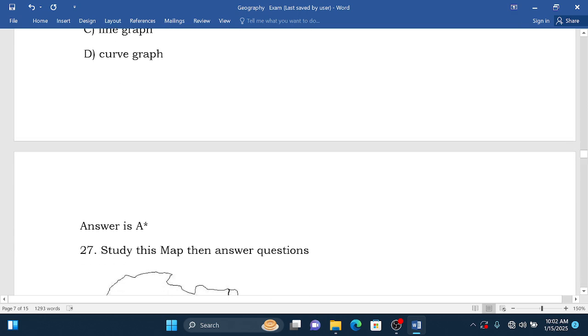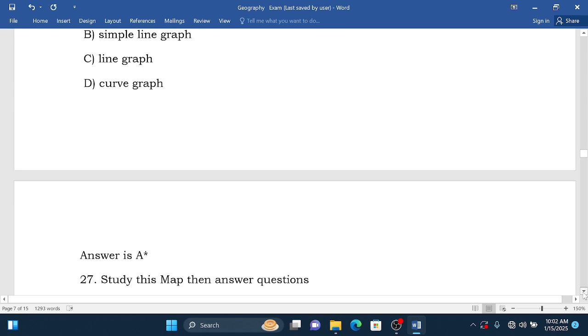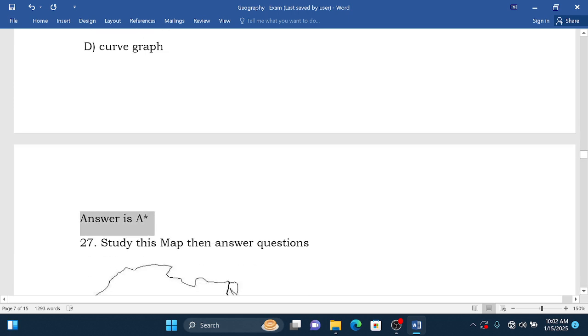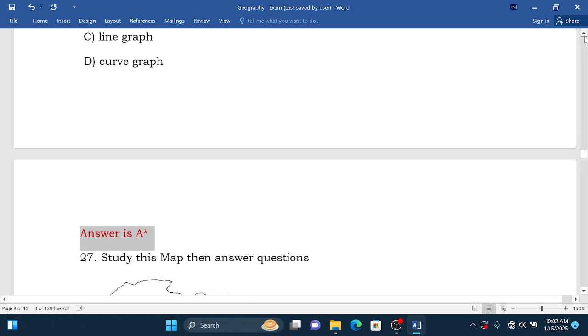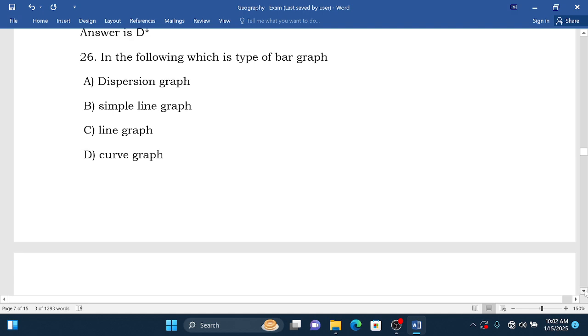So the correct answer is dispersion graph, because a simple line graph is not a bar graph, it's a line graph, and even the curve graph is not. Therefore the correct answer is A, it is a dispersion graph. We go to question 27.